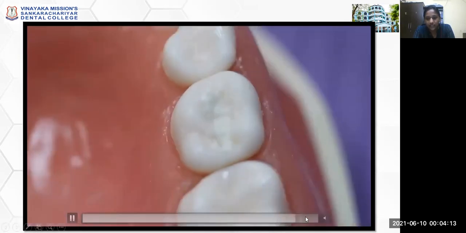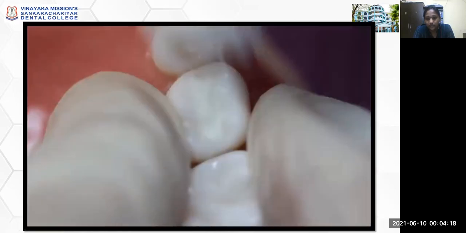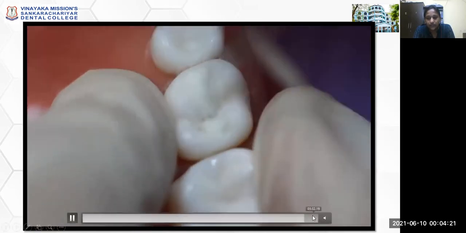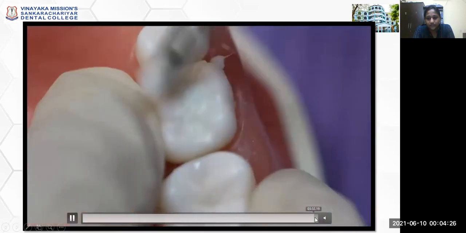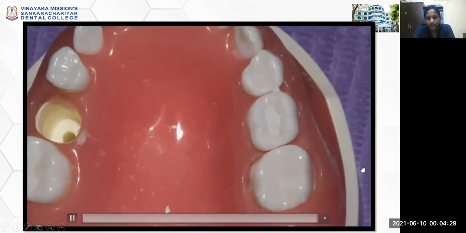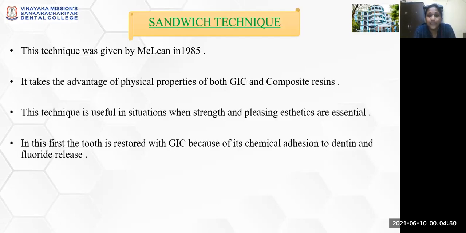So here they have restored, and using the carver, the excess cement has been removed. The occlusal anatomy is reproduced. So the advantages of the ART technique: removal of only soft demineralized dentin and friable enamel without the use of rotary instrumentation, little or no pain experience, and the cost is relatively low. Anxiety found with the traditional technique can be minimized.